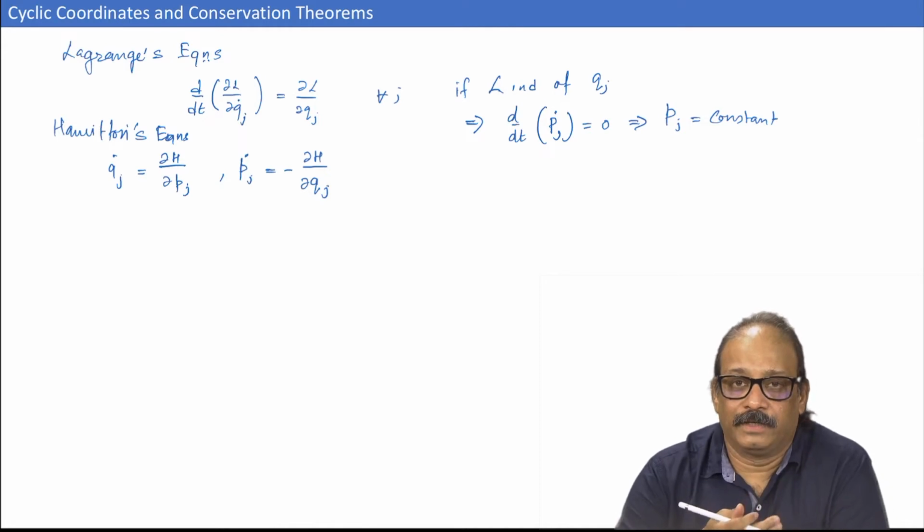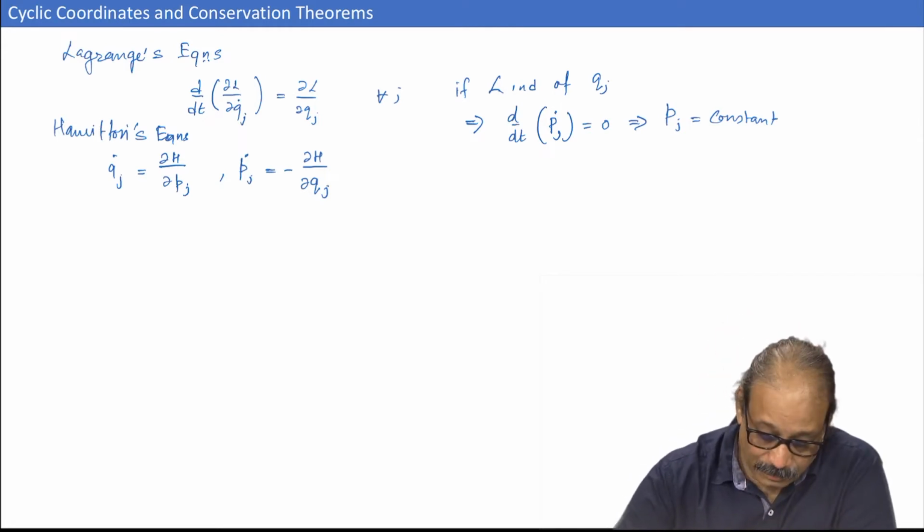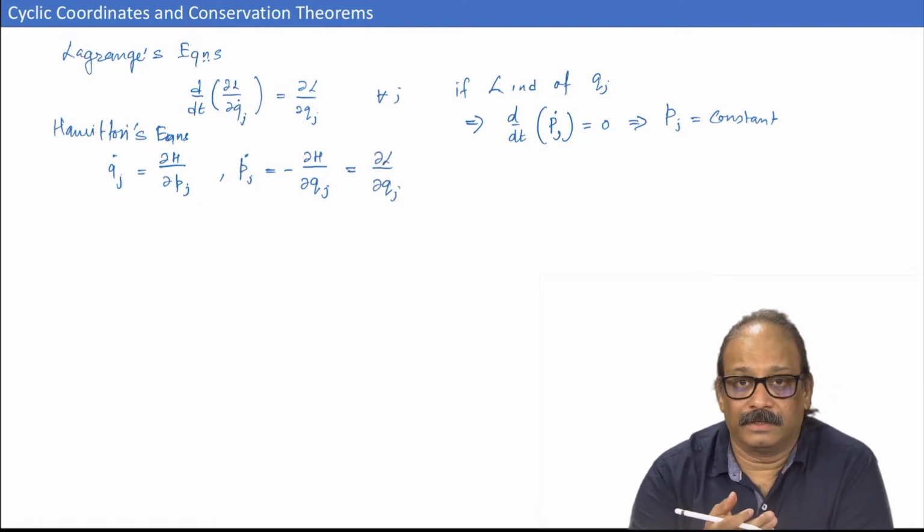So, the same thing would actually apply here, and you remember this was in fact nothing but del L over del q j. While deriving Hamilton's equation, we have gone through this stage.